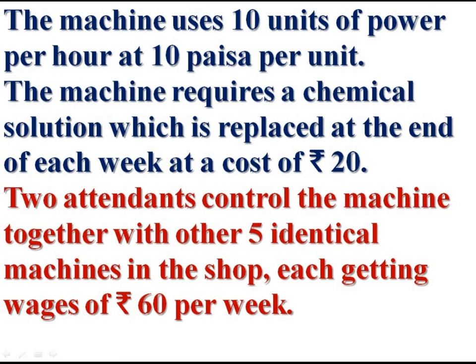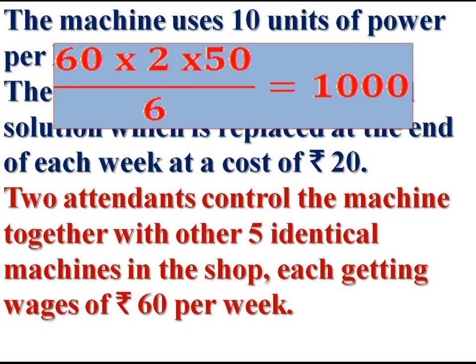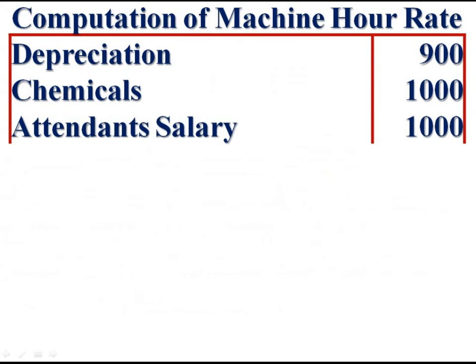Therefore, attendant salary for this machine is rupees 60 for 1 attendant, into 2 attendants, into 50 weeks, divided by 6 machines. We get rupees 1,000 as attendant salary for this machine.